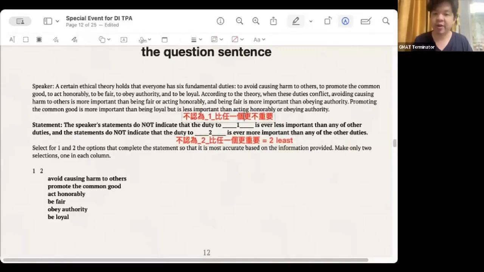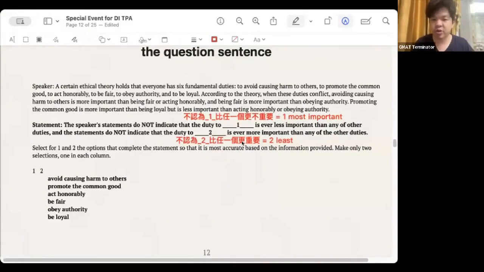So at this time, we have to start to sort it out. We just finished reading the article and know that there's a lot of information. We use a pen to grasp a chain. Let's start from here. The first one is avoiding causing harm. We use CC to compare what is more important than C. F or A is more important.